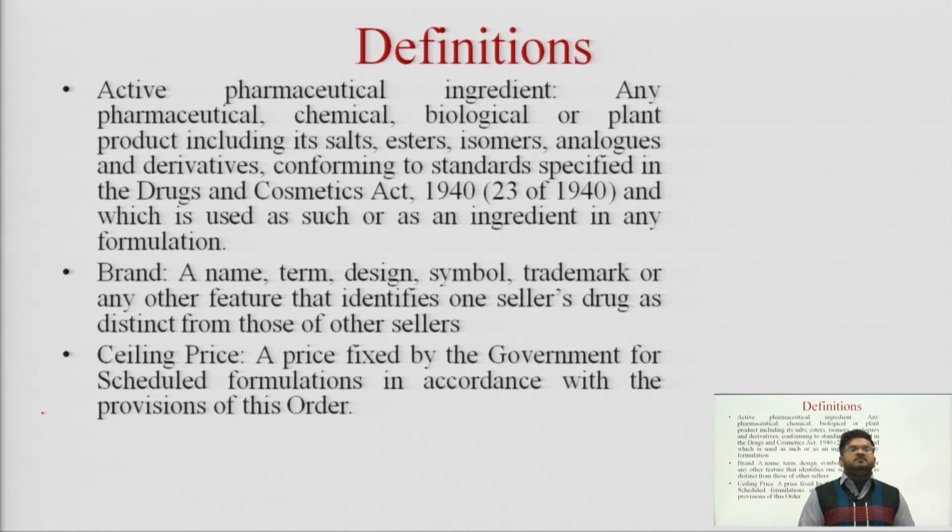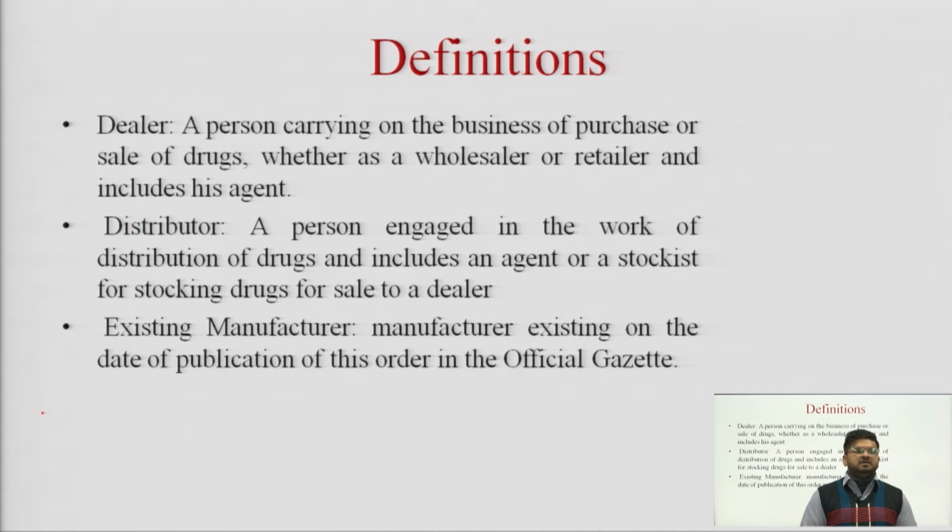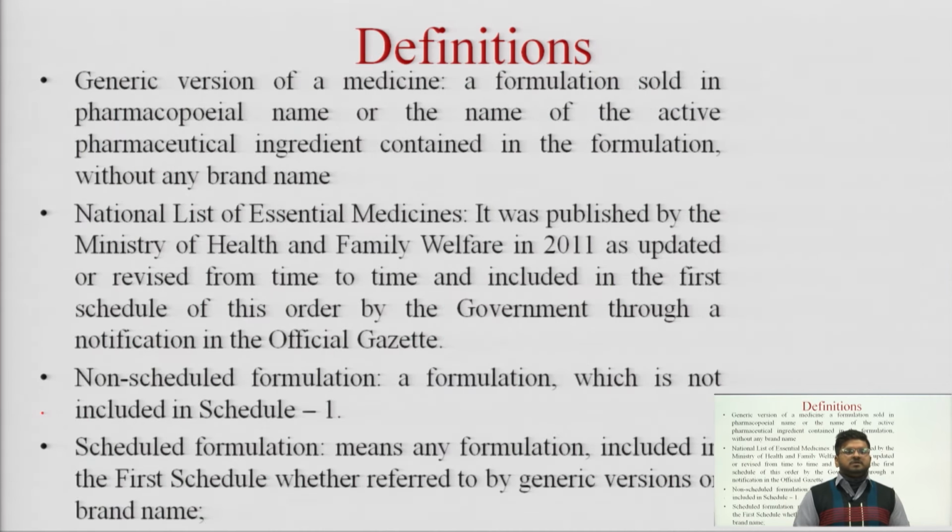Then we have studied different definitions like active pharmaceutical ingredient, brand, ceiling price, dealer, distributor, existing manufacturer, generic version of a medicine, meaning what is a generic medication or generic drug, national list of essential medicines, non-scheduled formulation, and scheduled formulation according to the drug price control order.